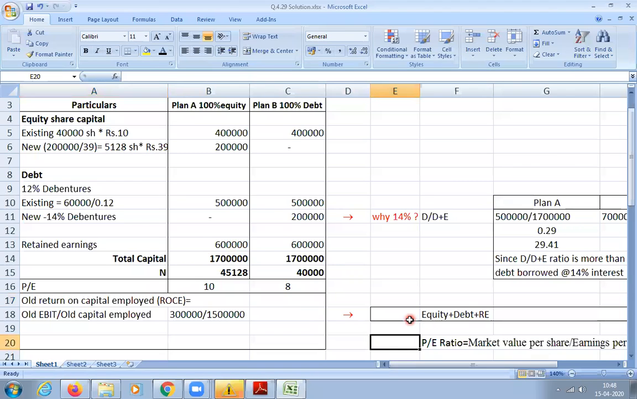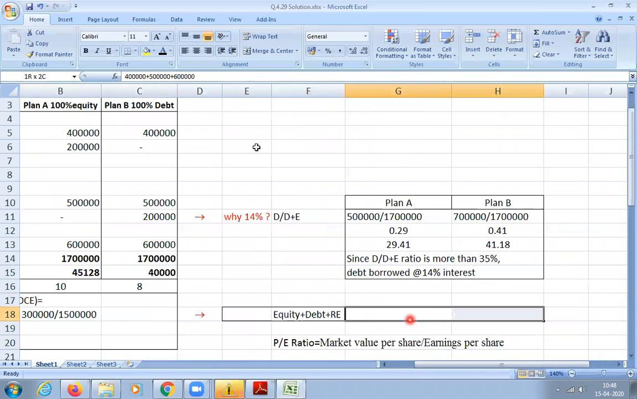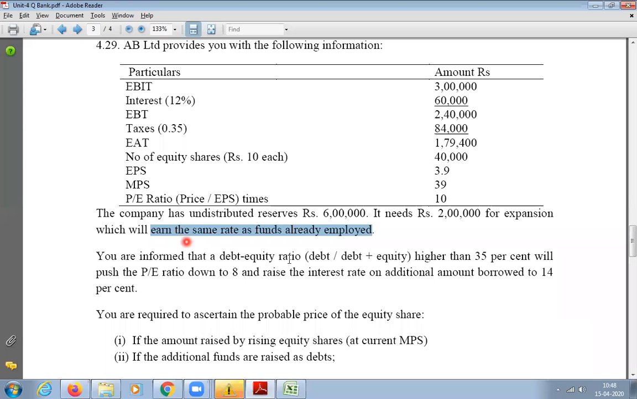Let us calculate. 15 lakhs. How much is the earlier capital? 4 lakhs was equity, 5 lakhs was debt, and 6 lakhs was the reserve fund. The total capital was earlier 15 lakhs. On 15 lakhs, whatever return they got, now he says you will get the same return. So how do we calculate now?